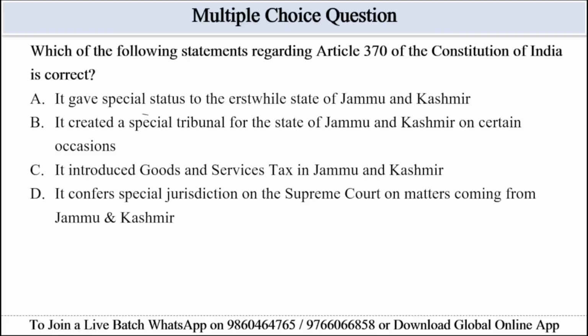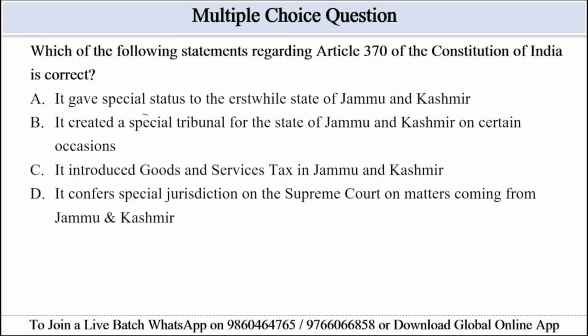Question 1 is which of the following statements regarding Article 370 of the Constitution of India is correct? The options are given. Option A: it gave the special status to erstwhile state of Jammu and Kashmir. Option B is it created a special tribunal for the state of Jammu and Kashmir on certain occasions. Option C: it introduced goods and service tax in Jammu and Kashmir. Option D: it confers special jurisdiction on the Supreme Court on matters coming from Jammu and Kashmir.